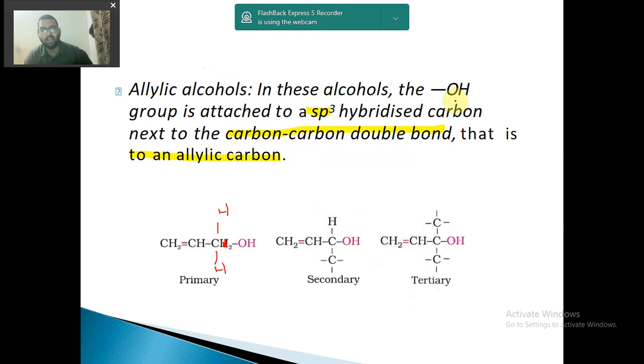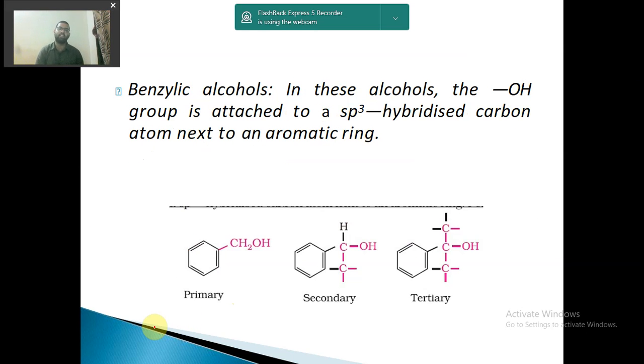So in these alcohols the OH group is attached to an sp3 hybridized carbon. First case, this is an sp3 hybridized carbon, this is an sp3 hybridized carbon, this is an sp3 hybridized carbon. The alcohol group is attached to an sp3 hybridized carbon next to the carbon-carbon double bond. So this carbon-carbon double bond is present here, and here, and here. Next to this carbon the alcohol group is present. Then it is called allylic alcohols. And the third is benzylic alcohols.